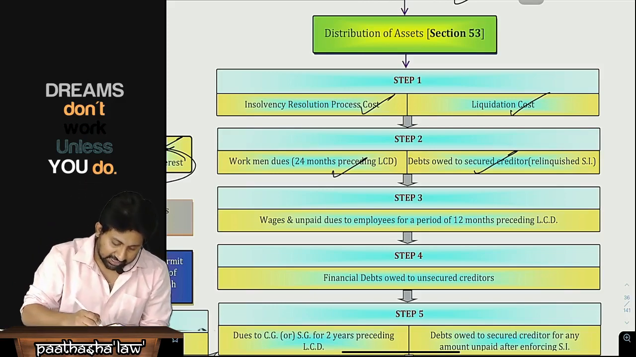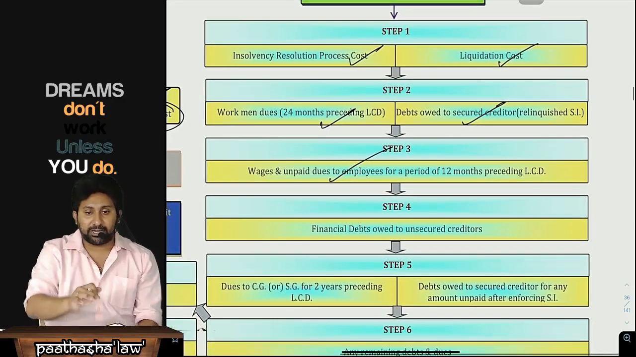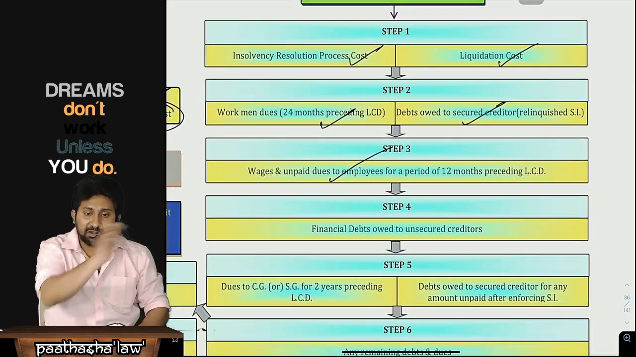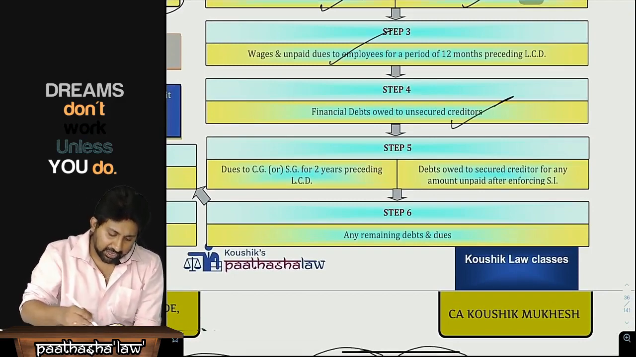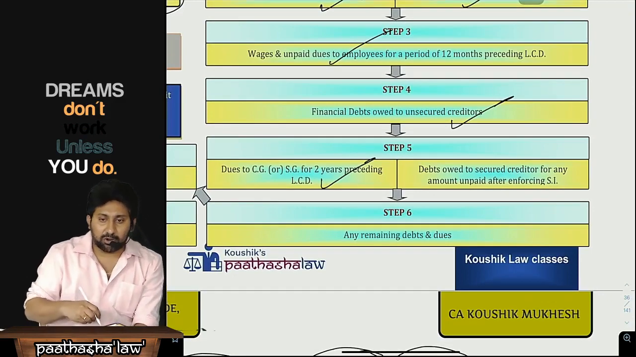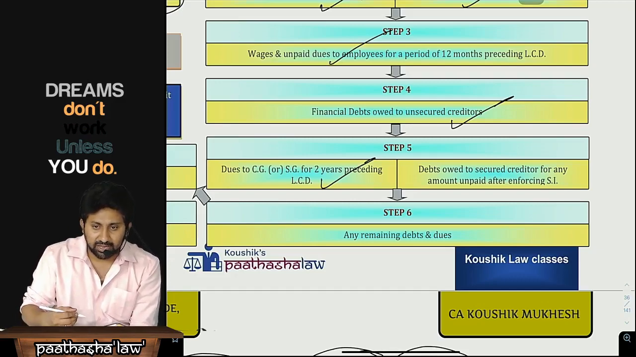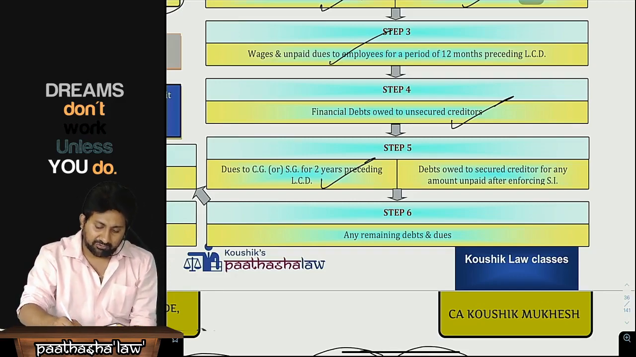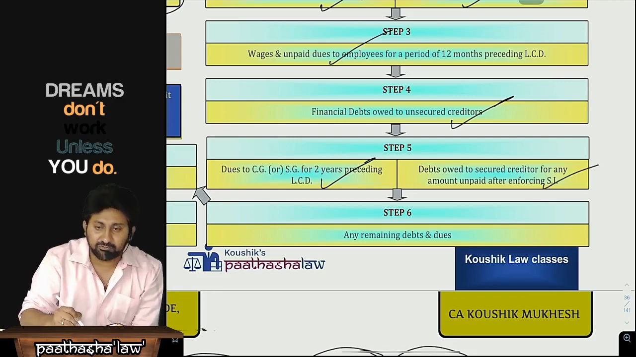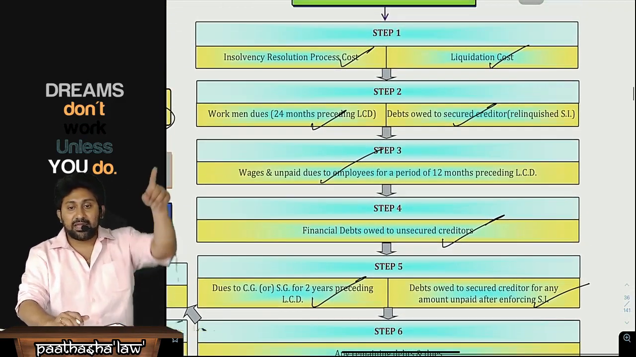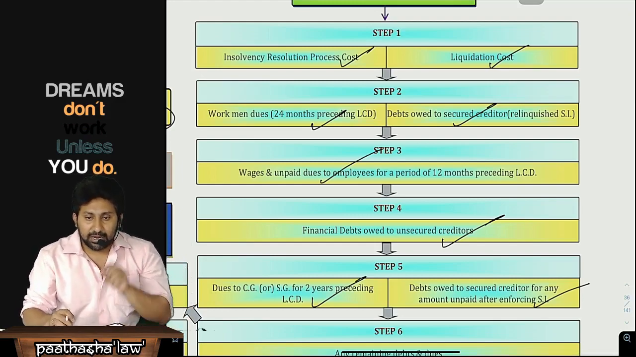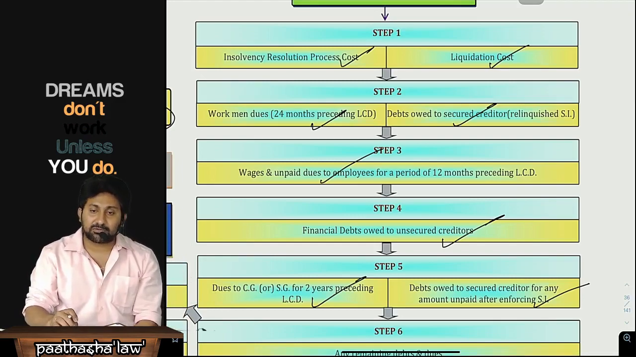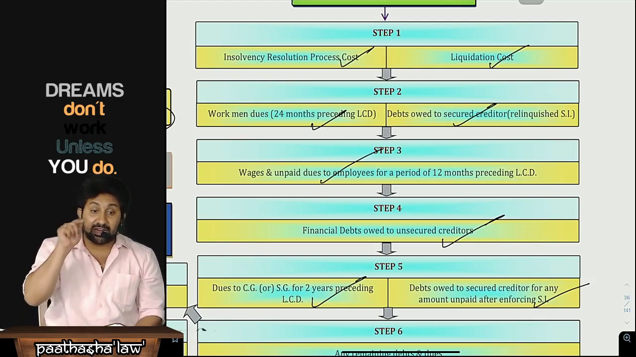Okay. Next, wages to the employees. This is workmen, this is employees; 12 months before we have to take. Later, unsecured creditors. Next, central government, state government, statutory dues. Next, debts owed to the secured creditor for any amount unpaid after enforcing the security interest. What does that mean? Here, step number 2. Debts owed to the secured creditor means what? Debts owed to the secured creditor who relinquished security interest.